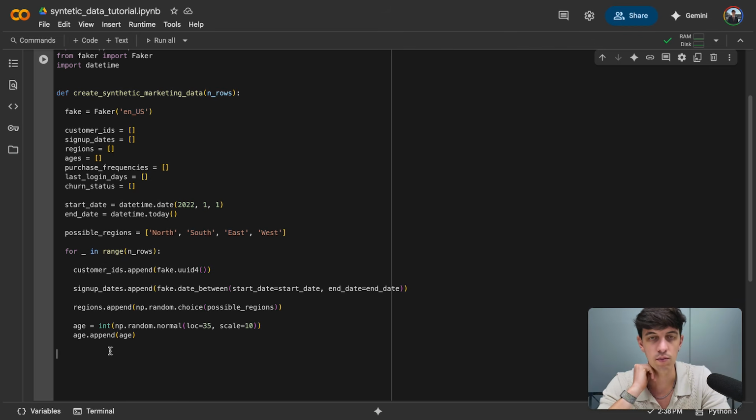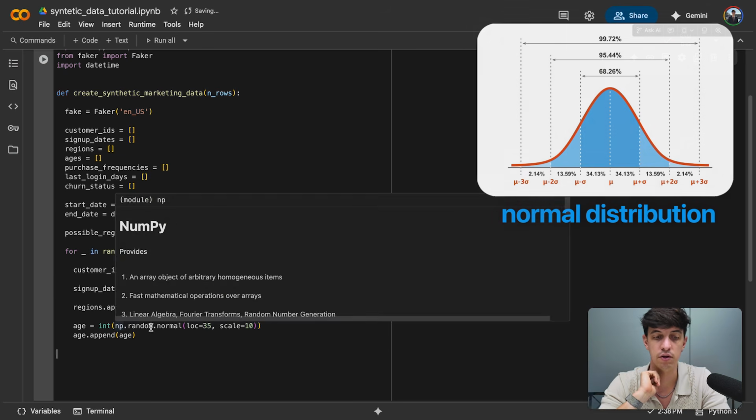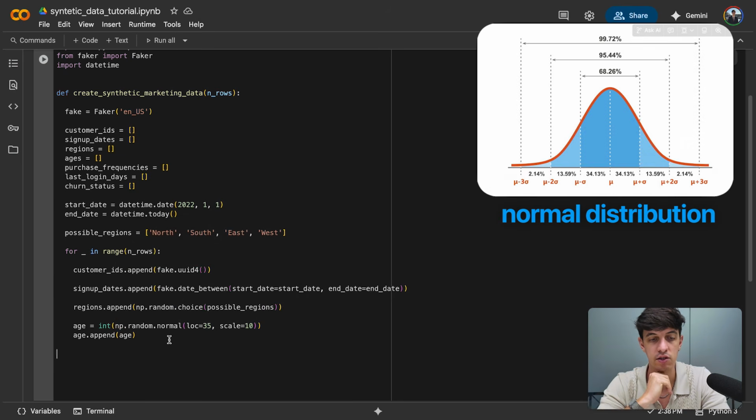But basically what I'm doing here is creating the age variable using a normal distribution. So we can imagine that, for example, most people in our data set, the loc equal to 35 basically means what is the average age that I would like in our normal distribution.